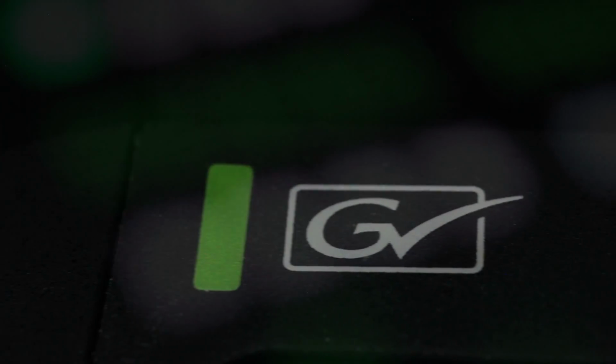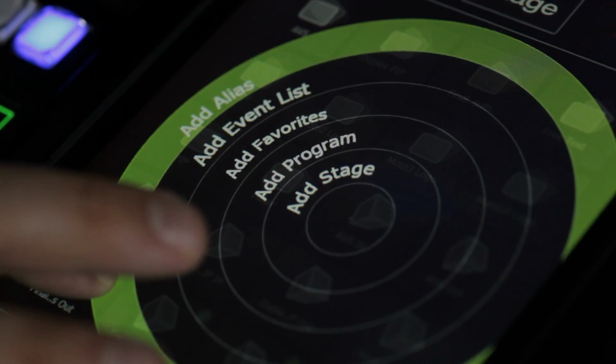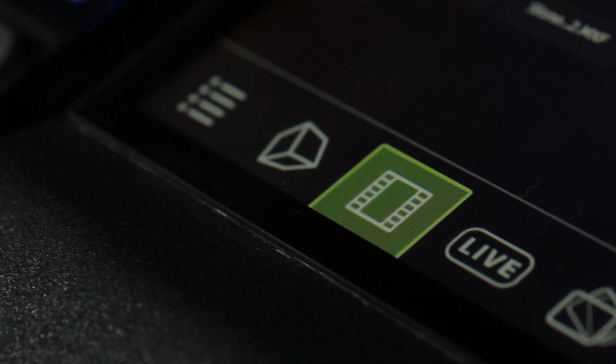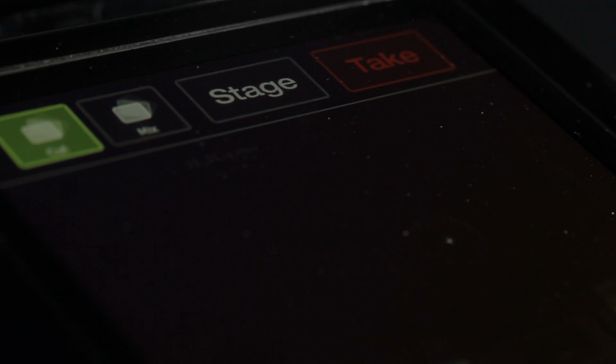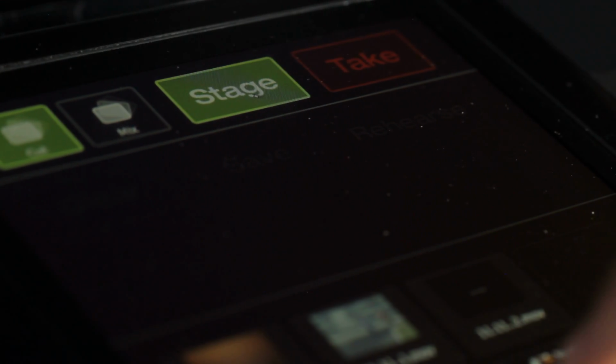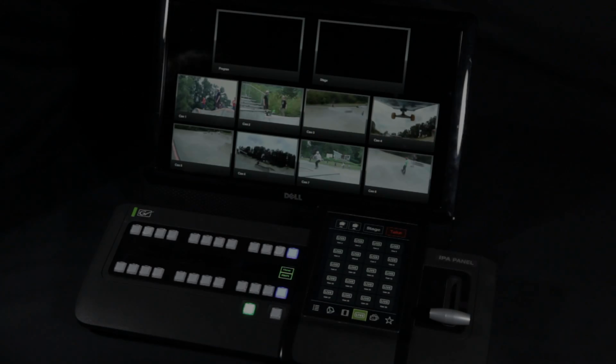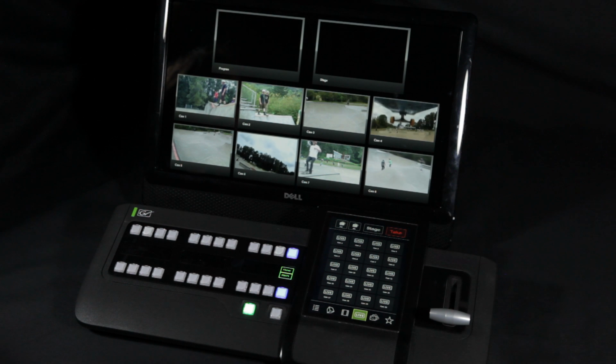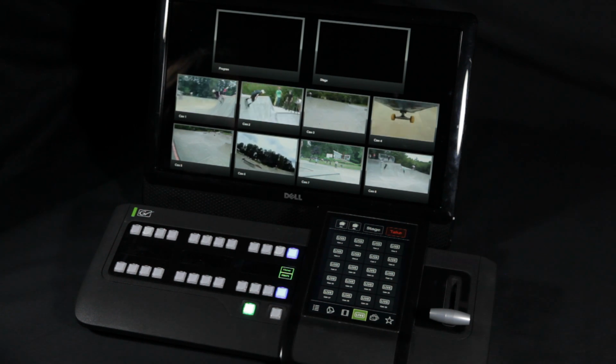GV Director is an integrated live production center, combining graphics, clip store, and switcher functionality into a single affordable solution. With GV Director, we wanted to take a step back and reimagine live production workflows, looking closely at not only how we can improve the way we make television, but making the workflows accessible to less technically skilled, more creative operators. When you think about it, live production can be broken down into a number of elemental building blocks.